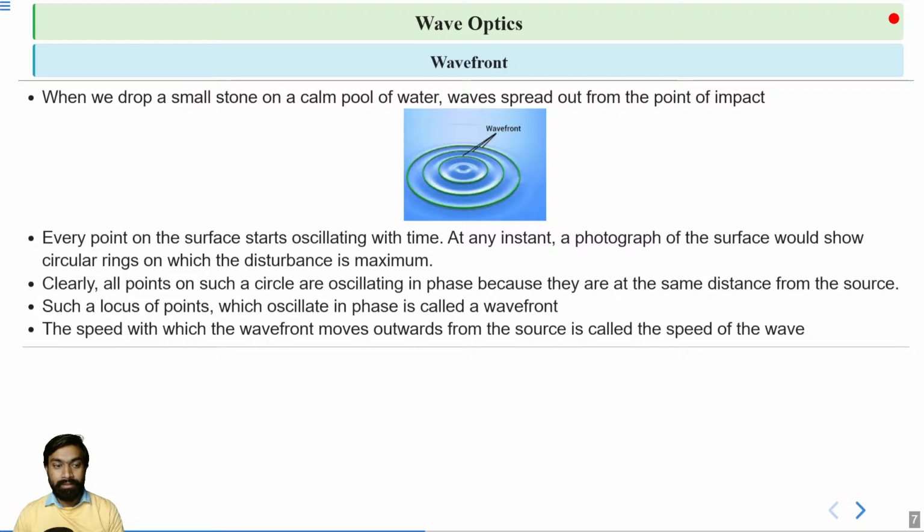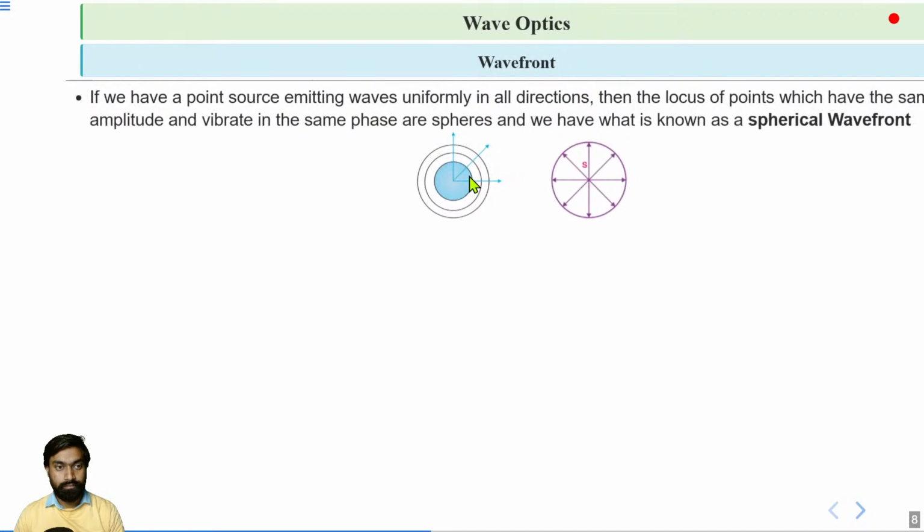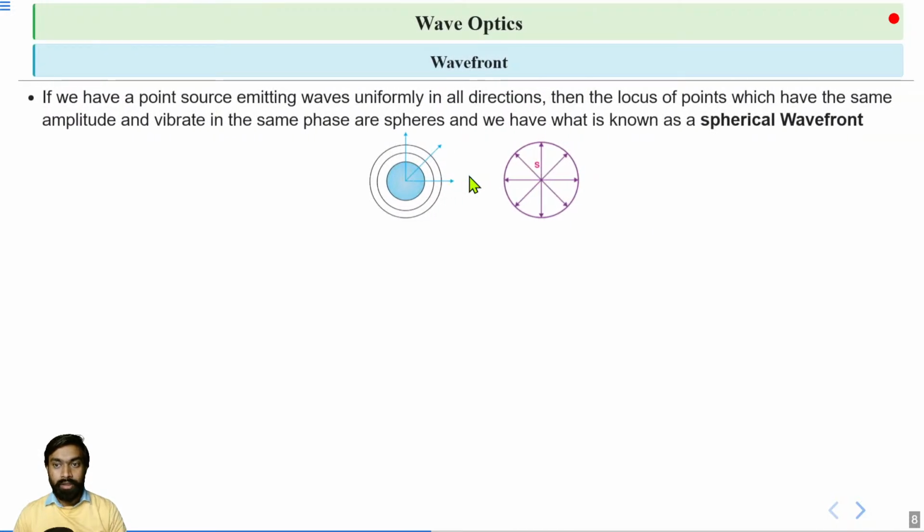If we talk about the speed, the speed at which the wavefront moves outwards from the source is called the speed of the wave. Now we will discuss different types of wavefronts, like spherical wavefront and plane wavefront. First we will learn spherical wavefront.